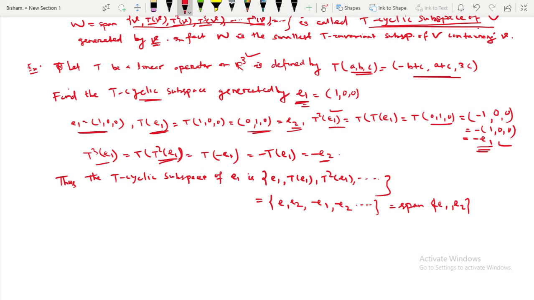Or you can write, since the given vector is in R3, this is only S comma T comma 0, where the third coordinate is 0 because this is only the combination of U1 and U2. So S comma T comma 0 such that S comma T belongs to R.